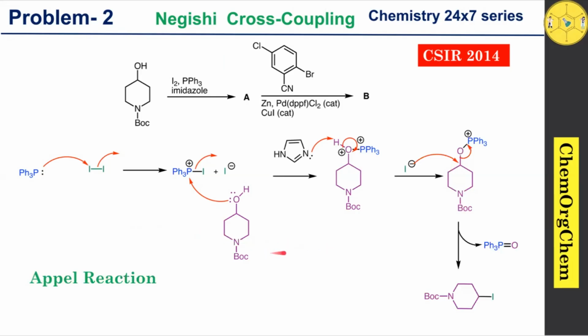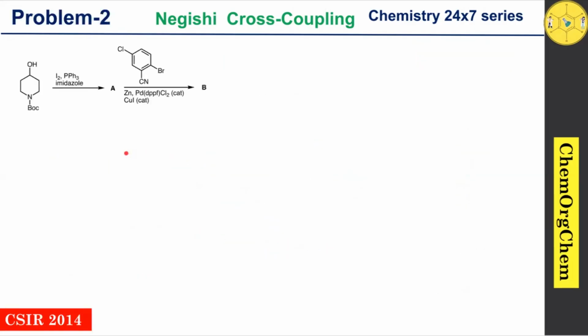So let's move to our second step. In our second step, product A reacts with this aryl bromide in the presence of zinc and palladium catalyst as well as copper catalyst. Let's look at this reaction condition closely. They have given zinc and palladium catalyst. So these two reagents are used for the Negishi cross-coupling reaction. The main confusion lies with copper iodide. So let's see the role of copper iodide in this reaction.